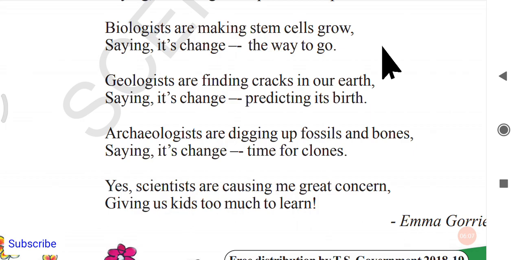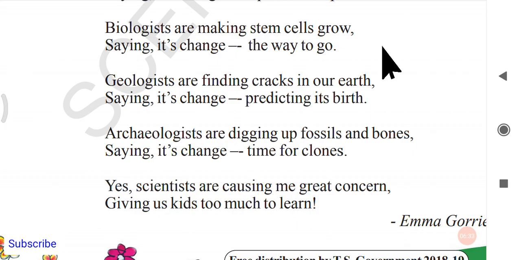But biologists have discovered that even a stem can be made into a plant and later into a tree. I think most of you have come across this process in your biology subject. We can even produce plants and trees from a small stem. That is discovered by biologists.